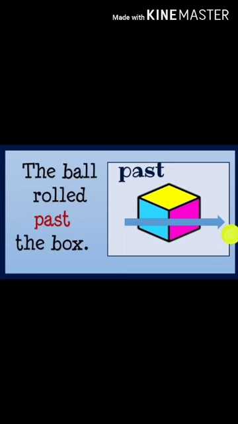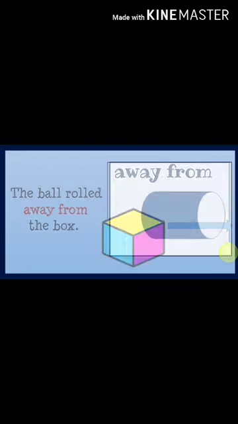Past. Okay. So the word past is also a preposition of movement. The ball rolled past the box. Then away from. So the word away from is also a preposition of movement. The ball rolled away from the box.